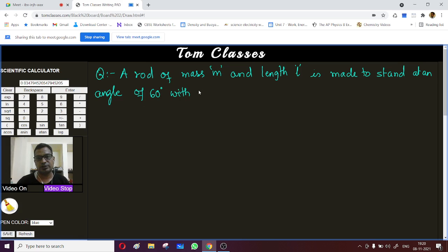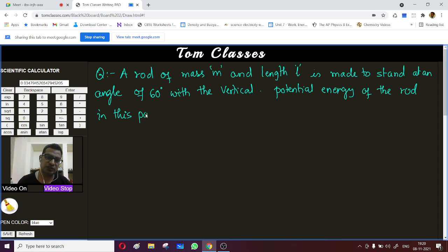The potential energy of the rod in this position is what?